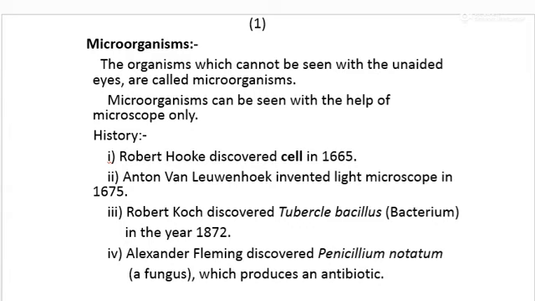With the help of the microscope, Robert Koch observed the first bacterium in 1872, and later Alexander Fleming discovered Penicillium notatum, which is a fungus and which helps to produce the antibiotic.